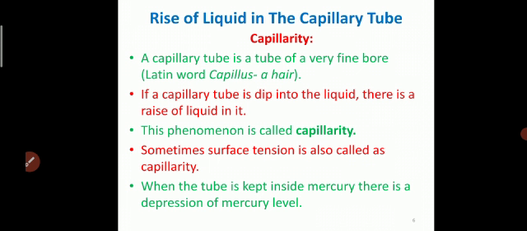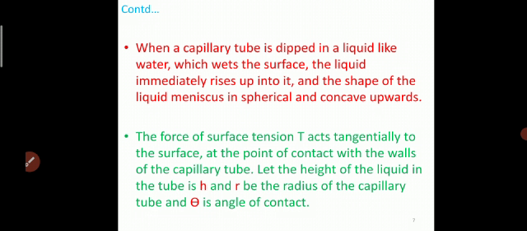When the tube is kept inside mercury, there is a depression of the mercury level. When a capillary tube is dipped in a liquid like water, which wets the surface, the liquid immediately rises up into it, and the shape of the liquid meniscus is spherical and concave upwards.